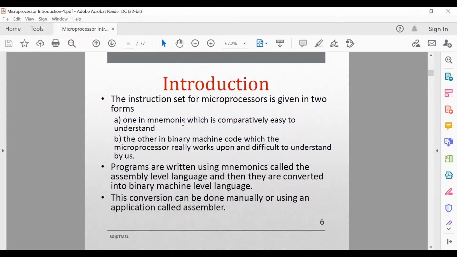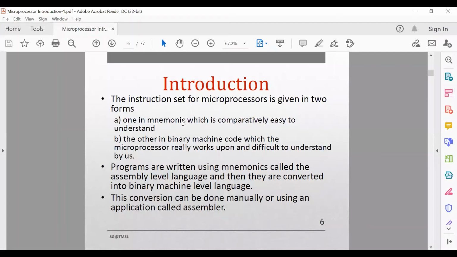As human beings, we can understand English-like words such as ADD, SUB, or AND operation. These are called mnemonics. But ADD, SUB, DIV are not identified by any machine.